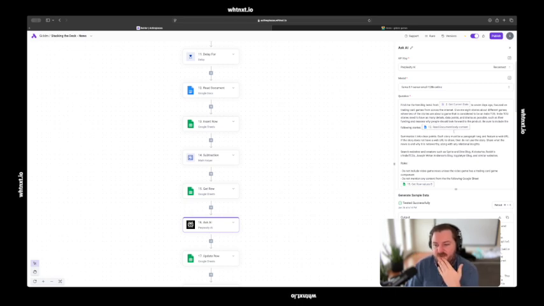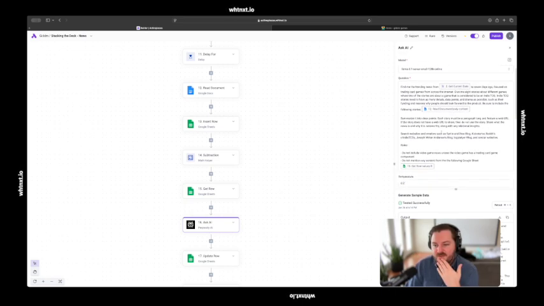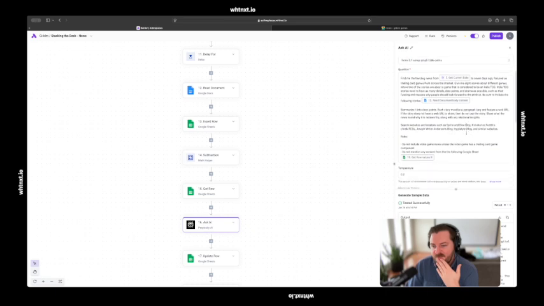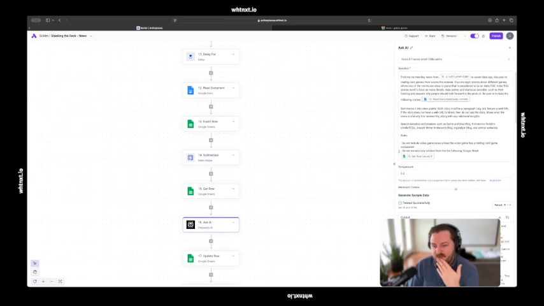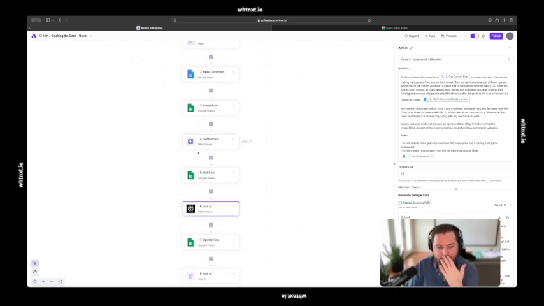Share the news and why it's noteworthy along with any relational insights. And then I say some websites to go visit. Rules: do not mention any content from the following Google Sheet. That's the get row value from the subtraction. So the previous week, do not reference anything from the previous week.